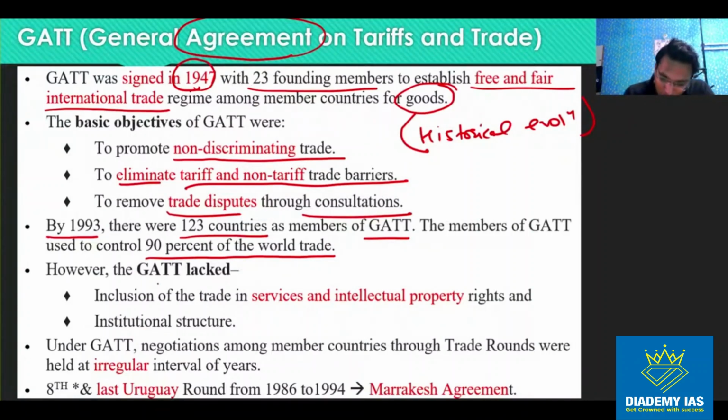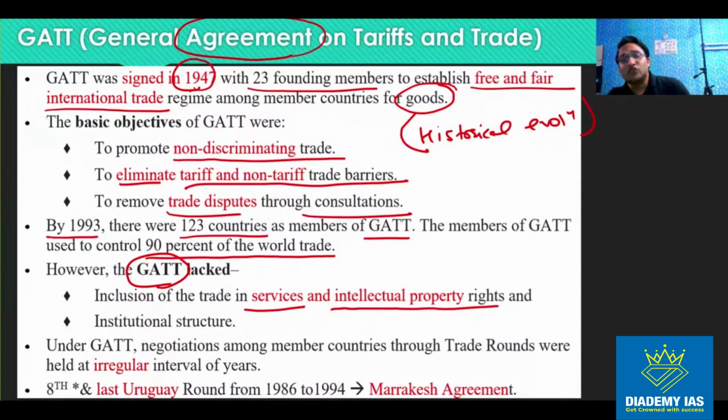However, there were some problems with the GATT. The first problem was that it did not include services. The world was moving largely towards services, but this did not include services. Secondly, it did not include intellectual property rights. We were moving in the direction of research and development. We were talking about giving rights to the patent, copyright, trade secret, industrial designs, etc. But in the GATT, there was no such protection.